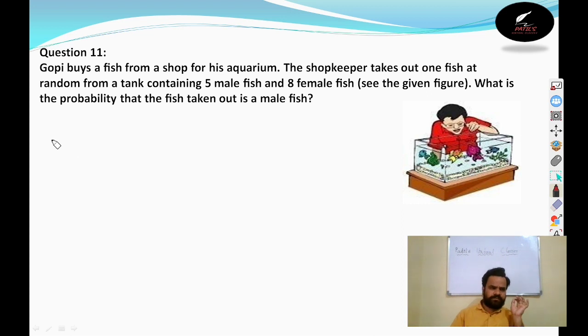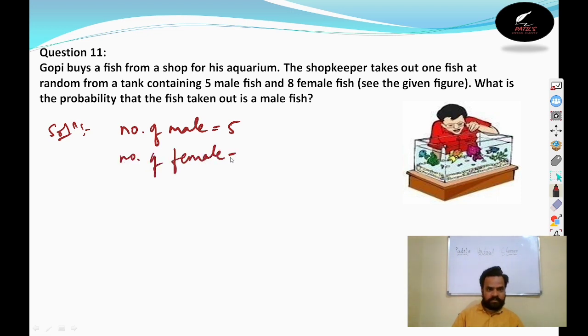It is a simple question. Right, solution. See the number of male fish. How many? 5 male fish are there. And the number of female fish, how many? 8 are there, and the total will be 13 fish. Out of 13, one fish is taken out. What is the probability that the fish taken is male only?